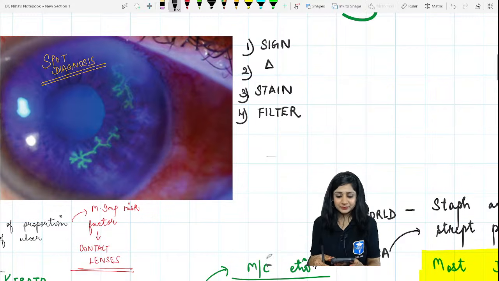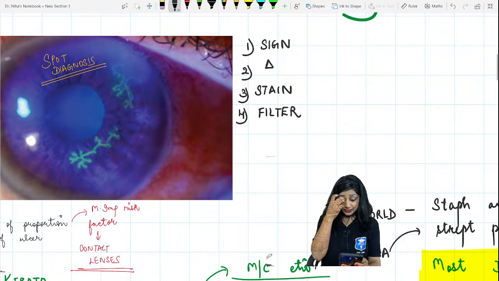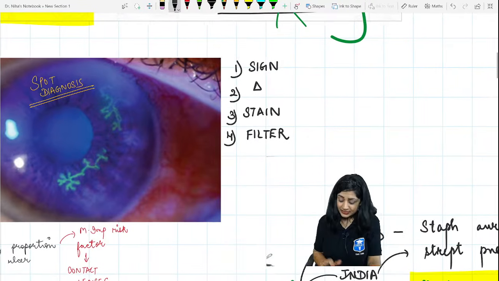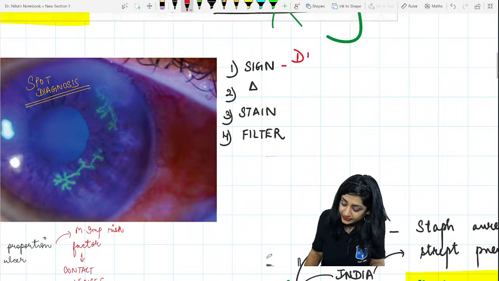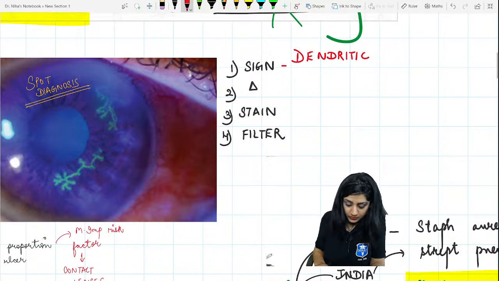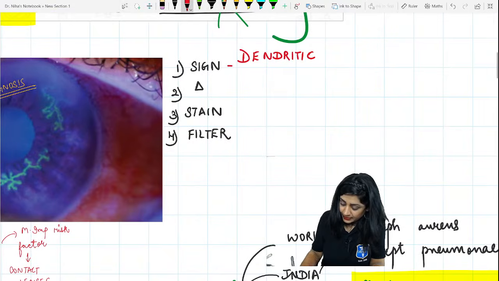So tell me this. Yes. You are enjoying, no? This is interesting. So this sign is actually your dendritic keratitis.